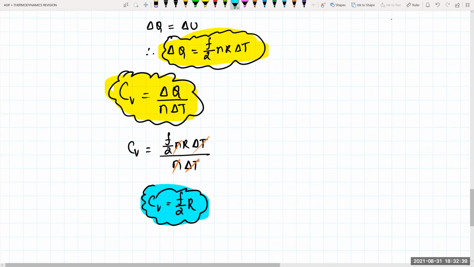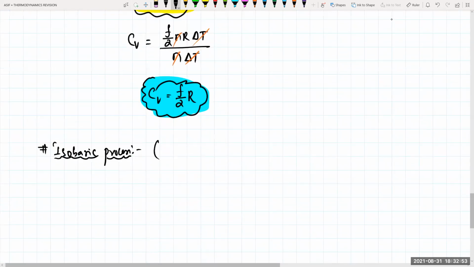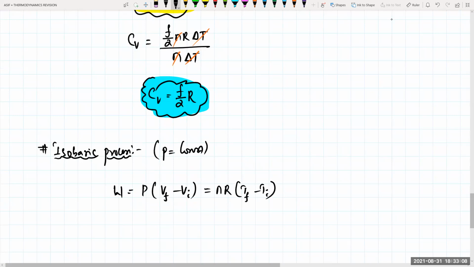Now, if I talk about the isobaric process, what remains constant? Pressure is equal to constant. So what will be the work done? Work done is equal to pressure into V final minus V initial, that is equal to NR into T final minus T initial, or T2 minus T1.